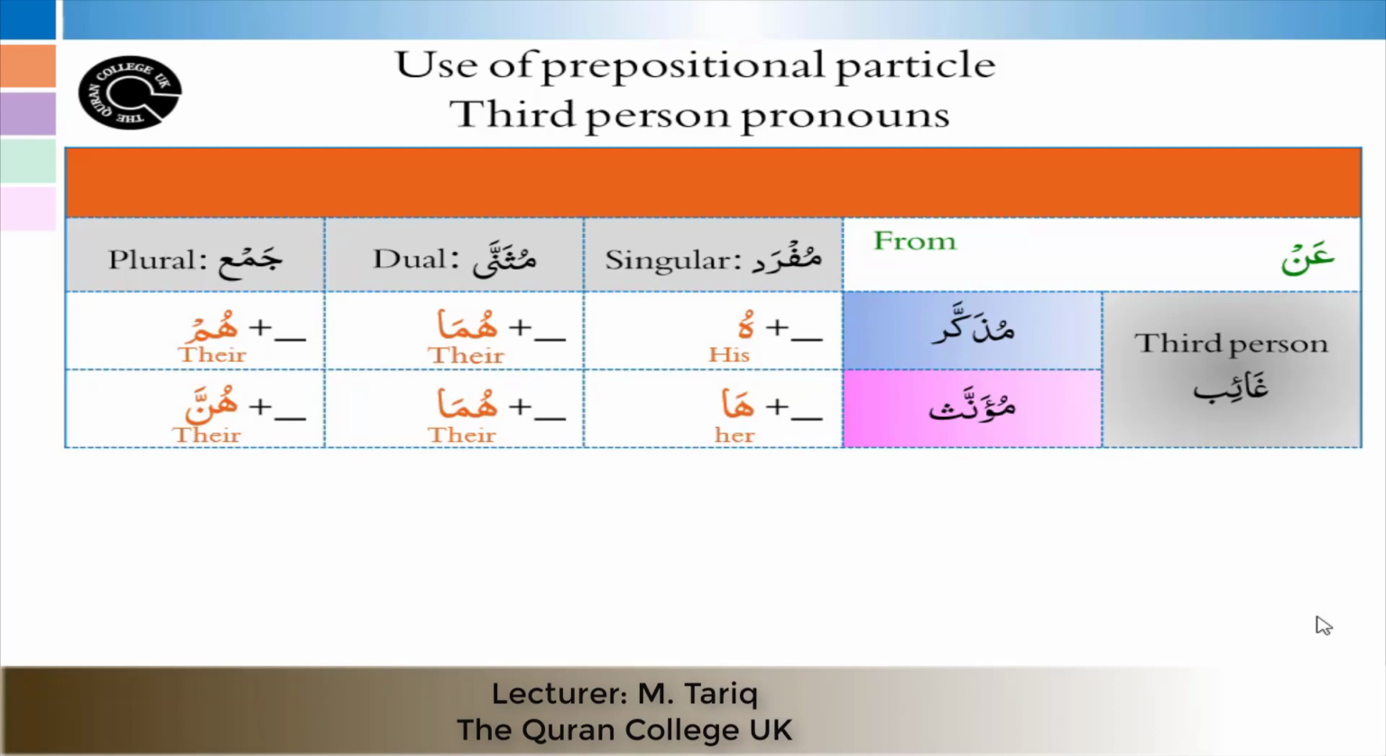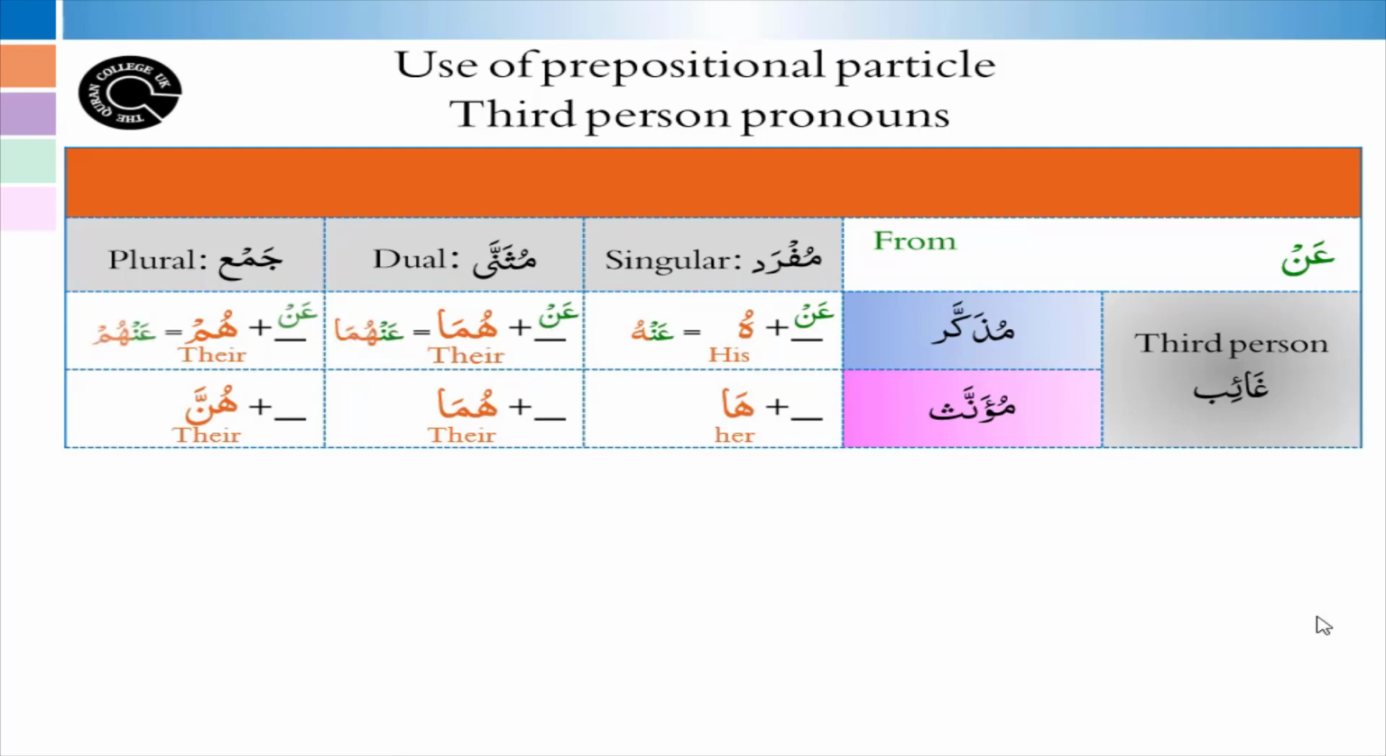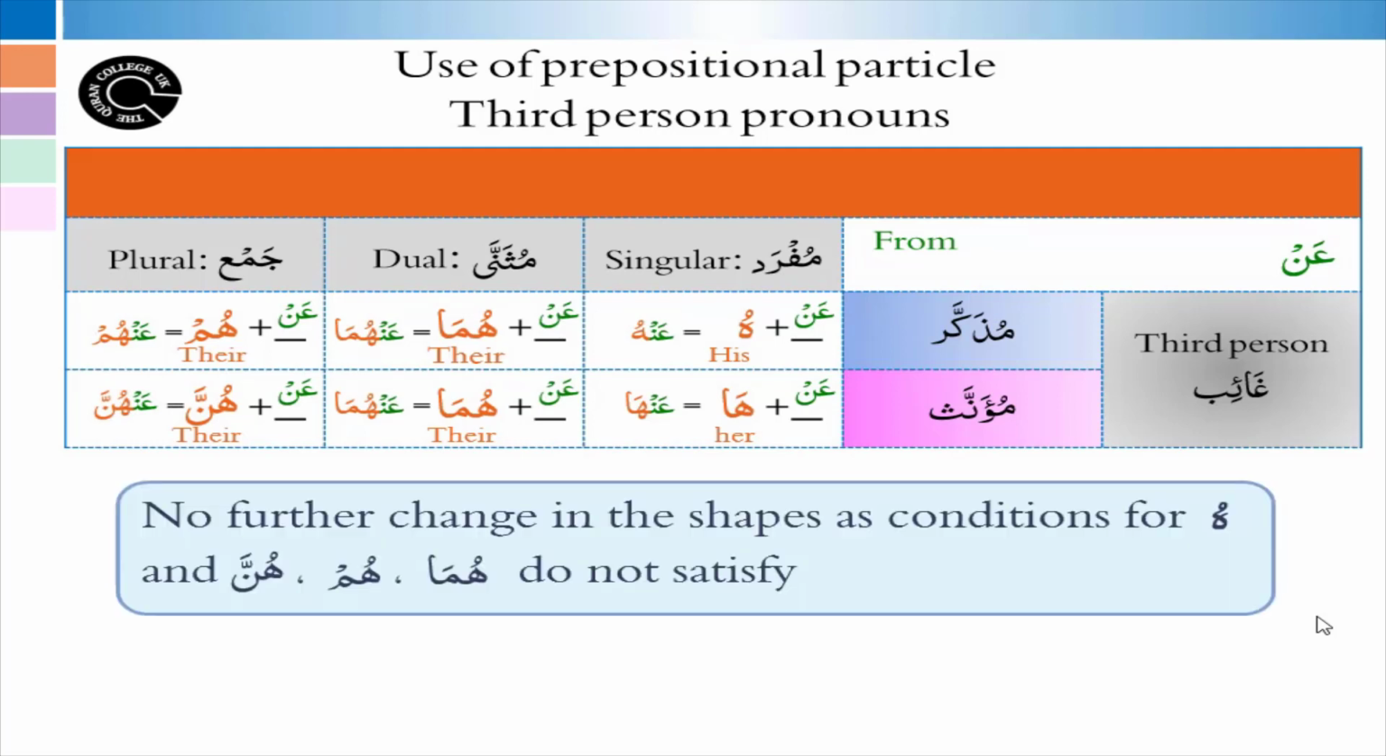When an is applied to the third person masculine pronoun, it will become anhu, anhuma, anhum. And when it is applied to the third person feminine pronoun, it will become anha, anhuma, and anhunna. The rules of hu, huma, hum, and hunna do not apply here.